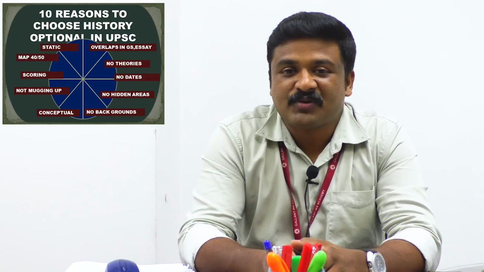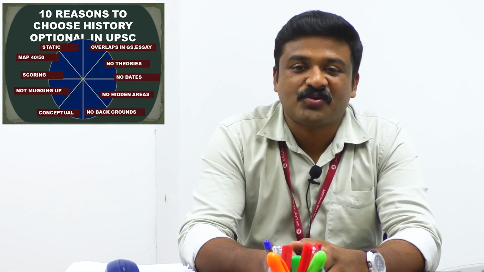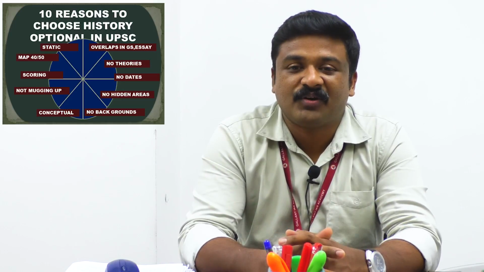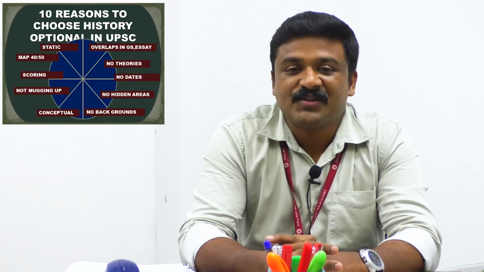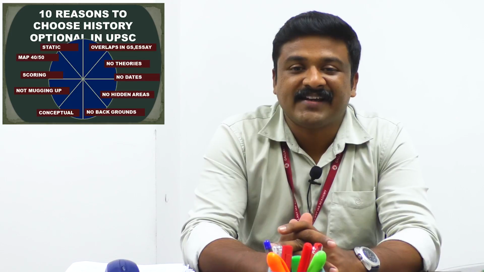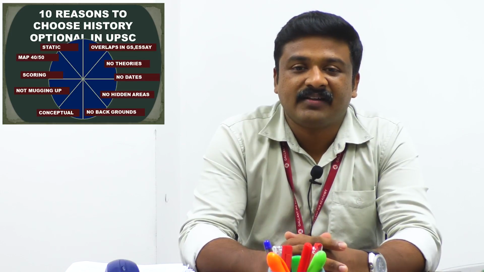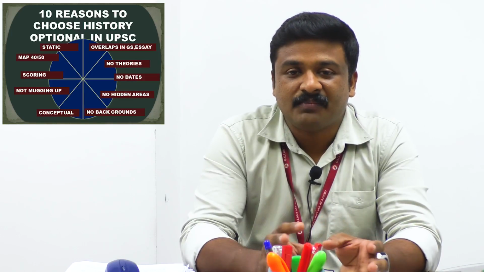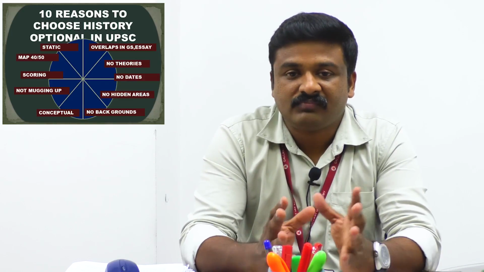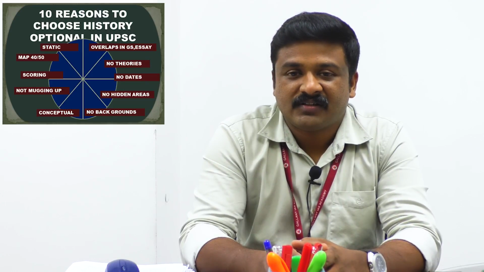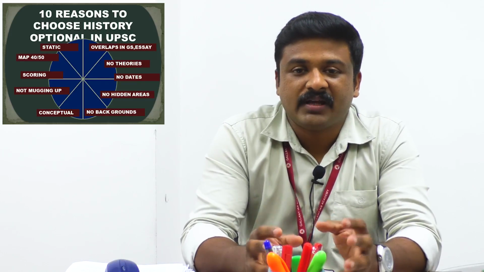Many still believe that if you take history as your optional, you have to learn many years and dates by heart, and that is not required here. Please try to understand, history optional preparation is purely analytical. It is not like learning by heart the names of kings and queens and years. Minimum dates and minimum names are supposed to be learned by heart, as you study in GS. This is not mugging up of facts. This is understanding and interpreting the facts.